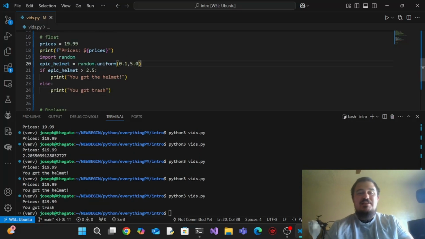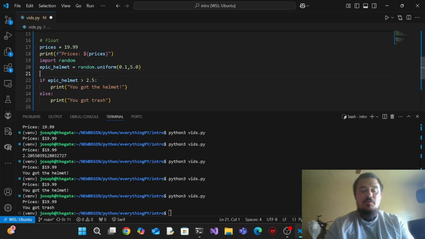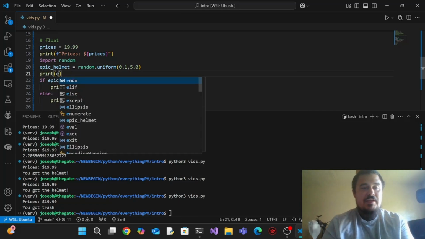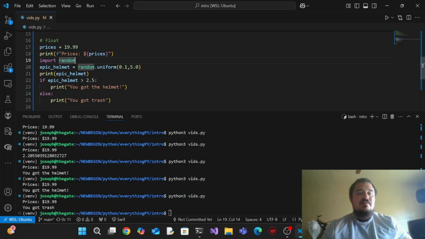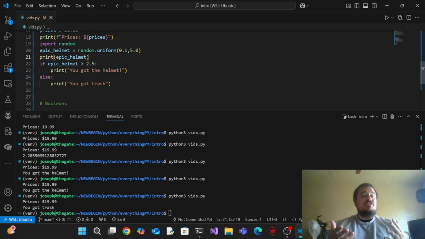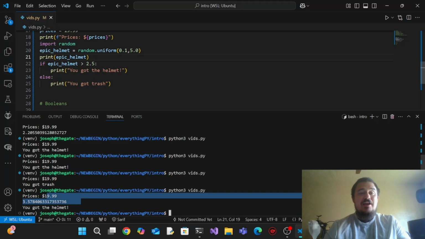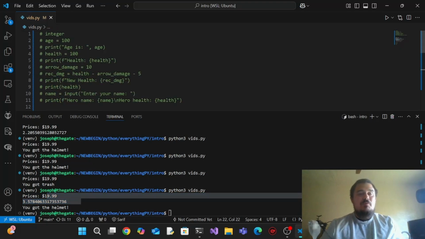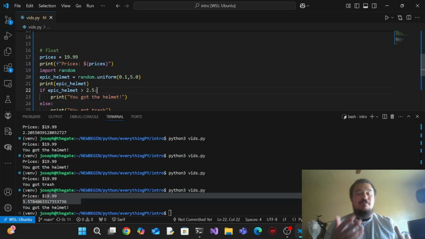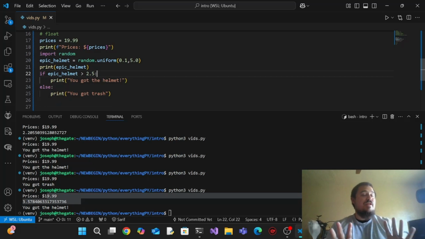So we are checking, and actually right here we'll go print epic helmet. We are checking to see whether or not this random number was higher than 2.5. We can use this type of logic with decimals to ask, was it a high enough percent for it to drop? Should the player get that epic loot? That's something cool we can do with floats. Okay, so we got 3.5, which was higher than 2.5. Now, obviously, we went from integers into floats and I just made you get your first control statement, which is if else. But it's not super complex once we break it down.